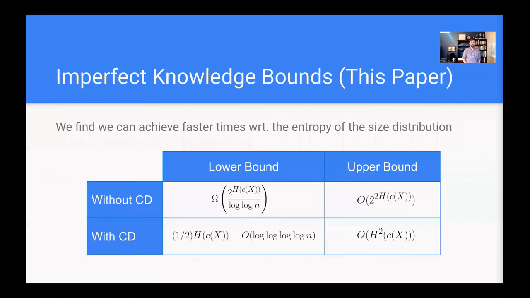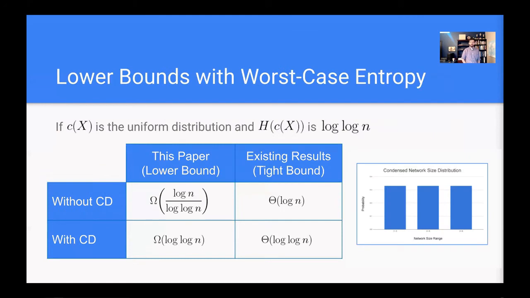So we're finally ready to take a look at the bounds that we produce in this paper. And again, we produce both lower and upper bounds for both variants of the problem. However, at first glance, these bounds can be a little bit difficult to parse. So what we can do is substitute in this worst case entropy for the condensed size distribution of log n to get some more readable and more comparable bounds. So then we get something like this.